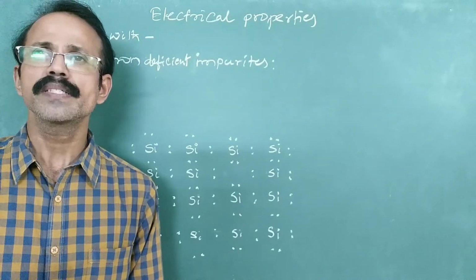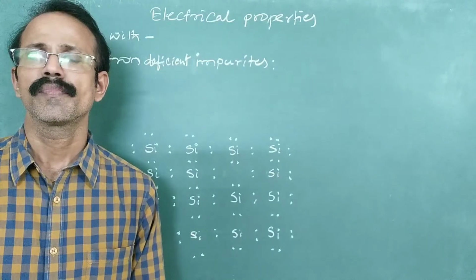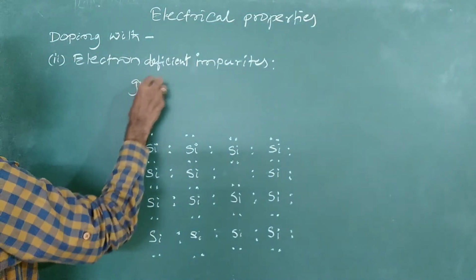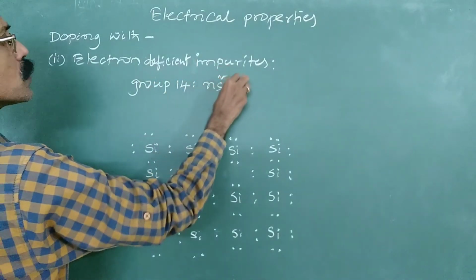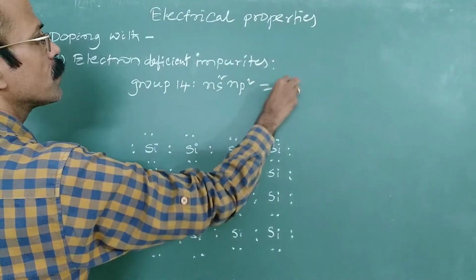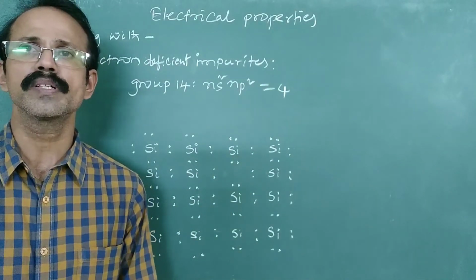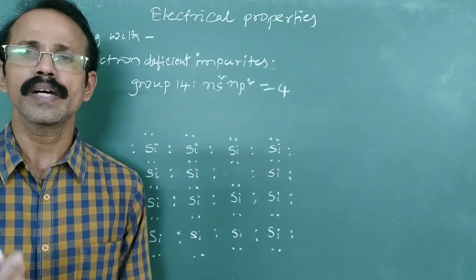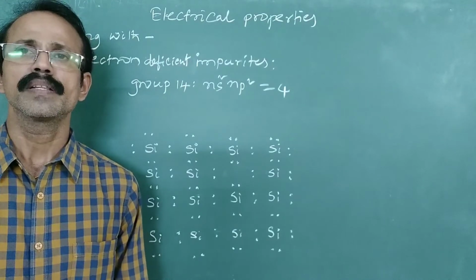Here the dopant has fewer electrons when compared to the semiconductor, right? For example, take group 14. Group 14 elements have the configuration ns2 np2, or they have 4 electrons in the valence shell. They have 4 electrons in the valence shell, and now it is doped with an element which contains fewer electrons than the semiconductor.